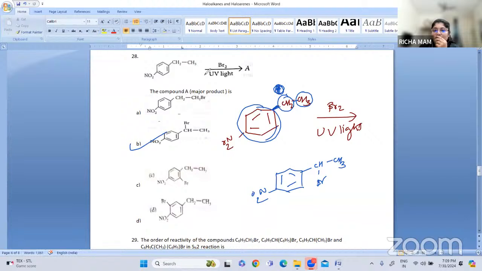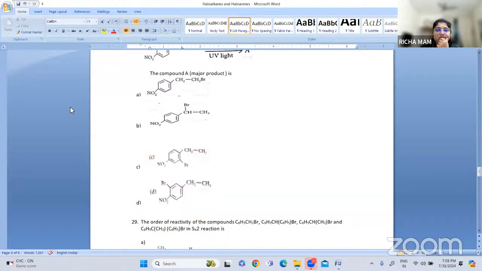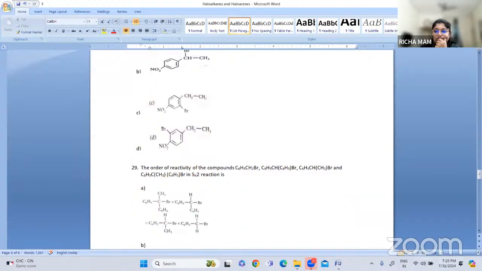Whoever has answered it as option number B, yes, option number B is the correct answer. Why? Because benzylic carbocations are more stable. Why are benzylic carbocations more stable? Because this positive charge can be easily resonance stabilized, because next to this benzyl group there is a benzene, an aromatic ring, so it can be easily stabilized. So option number B is the correct answer. Let us go for the next one.